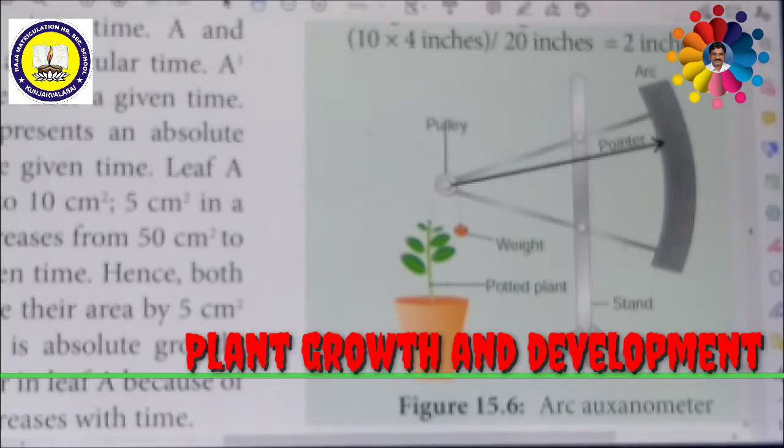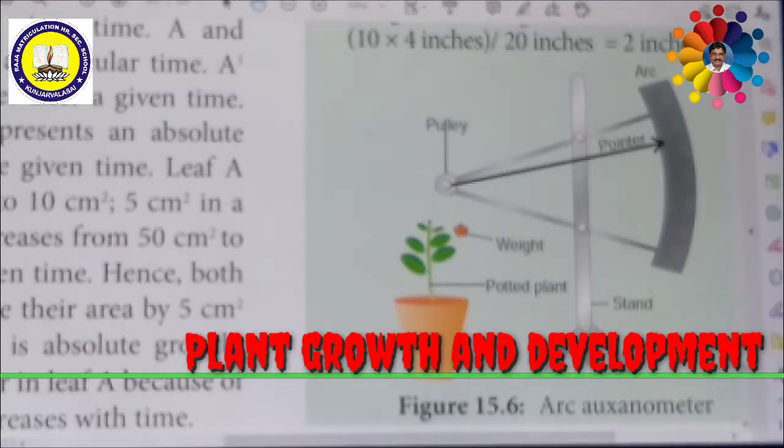The distance traveled by the pointer is given as 10, the radius of the pulley is 4 inches, and the length of the pointer is 20 inches. That means 10 times 4, which is 40, divided by 20, is equal to 2 inches. So the actual growth in length is 2 inches. In this way, we can measure the length of the plant.